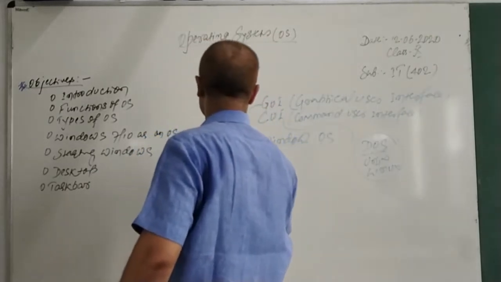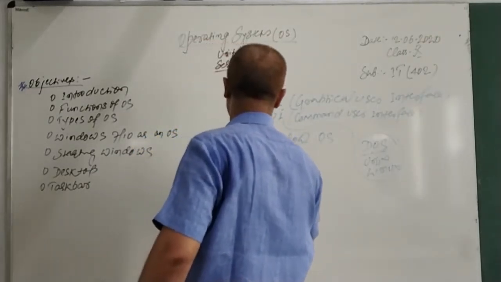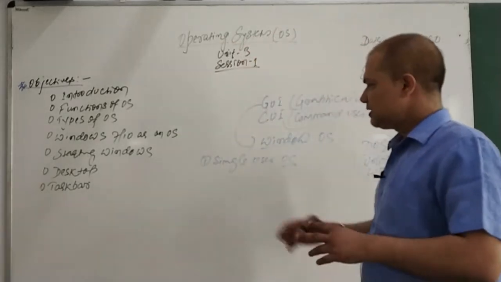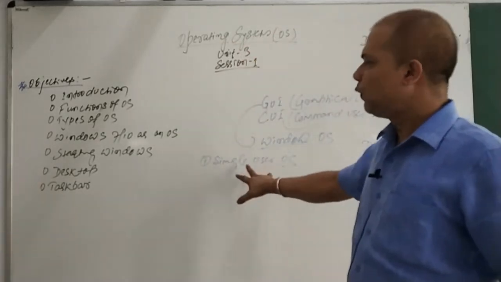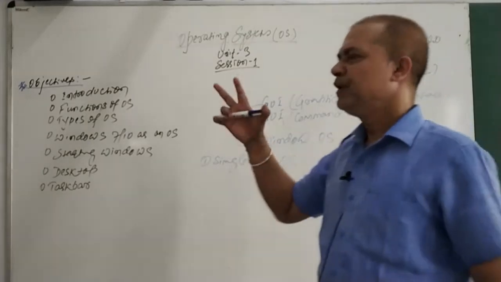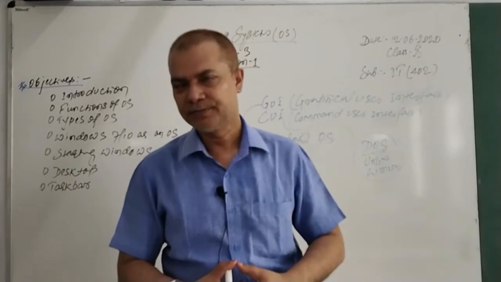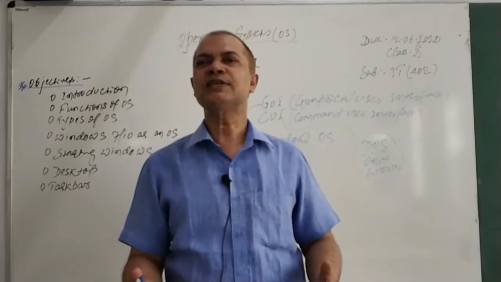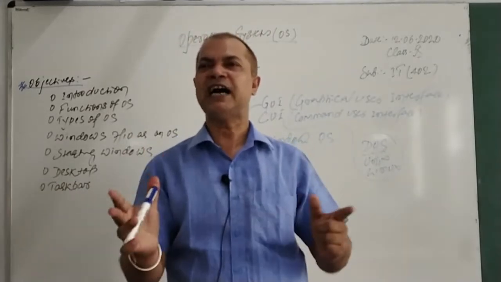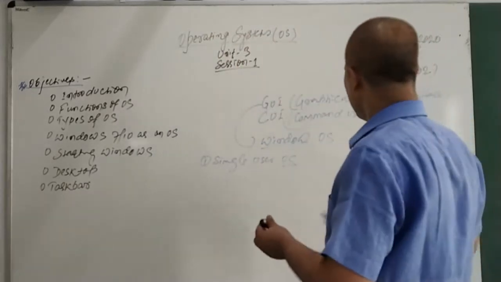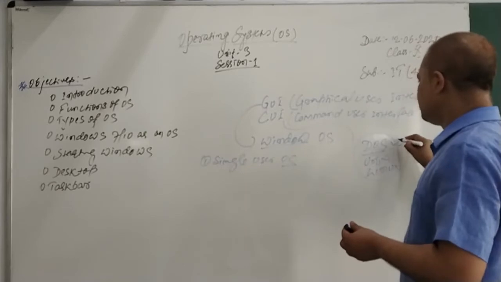First is a single user OS. As the name suggests, the single user OS is a kind of OS which basically allows one user at a time to work. It means the OS which supports only one user at a time is known as a single user OS. And DOS is an example of a single user OS.